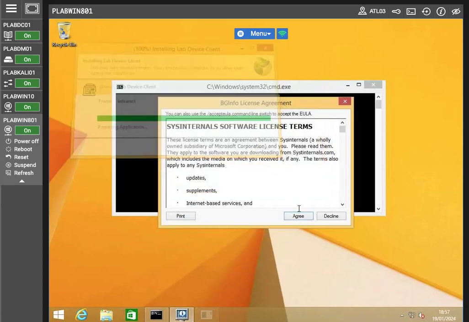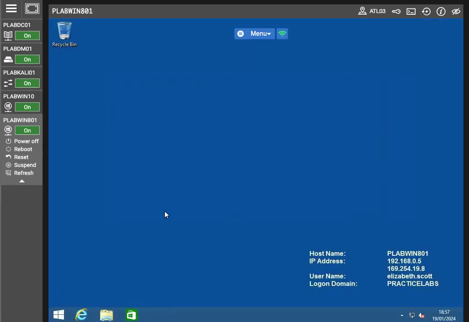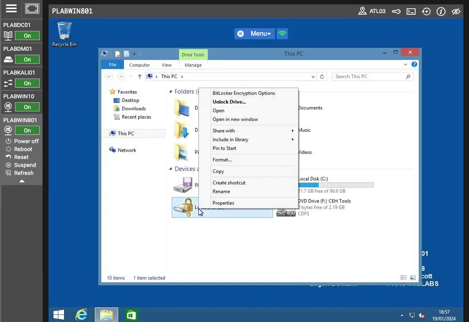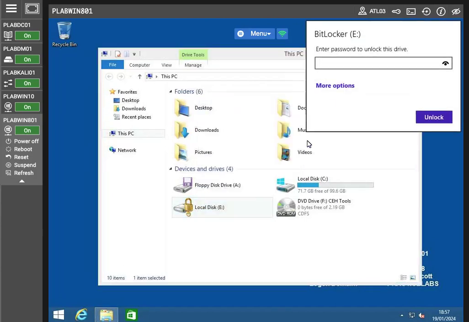Everything is populating here to be installed and updated. Here's the username, Elizabeth Scott. Now I'm going to take a look at Windows Explorer. Perfect. Now it's going to ask, of course, for a password to unlock it.